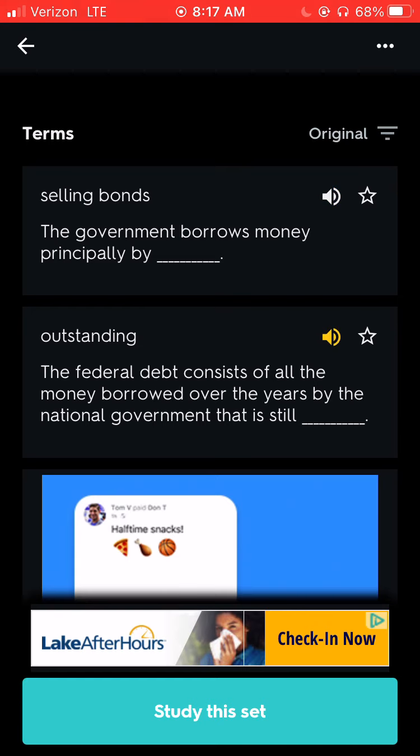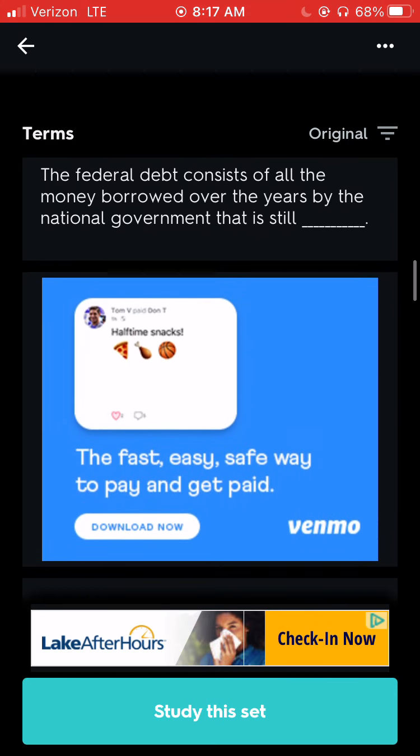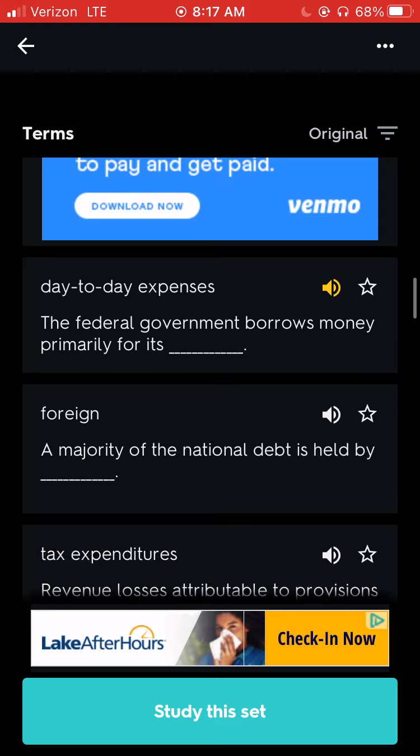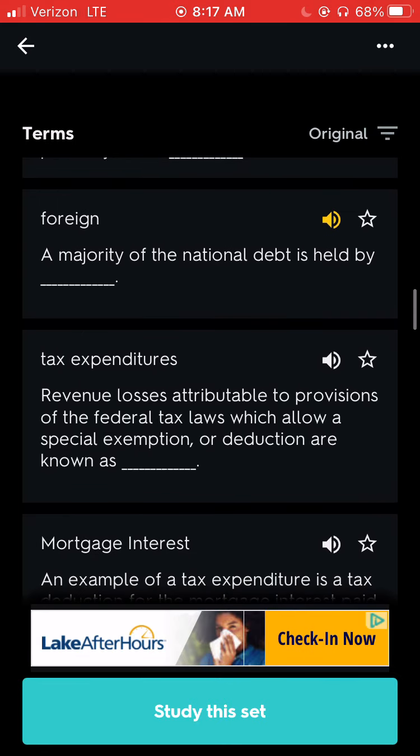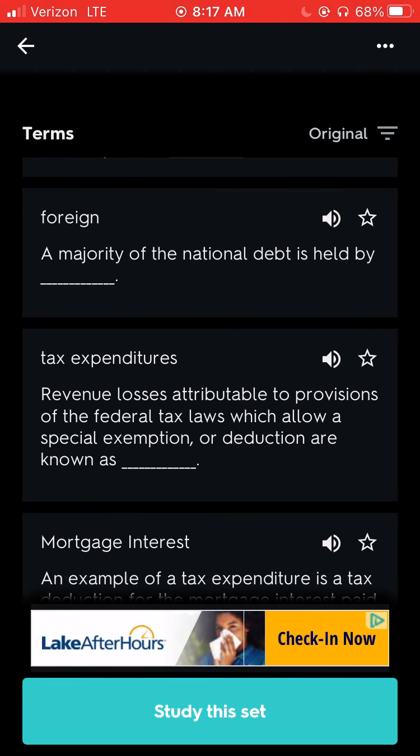Outstanding. The federal debt consists of all the money borrowed over the years by the national government that is still blank. Day-to-day expenses. The federal government borrows money primarily for its blank. Foreign. A majority of the national debt is held by blank.